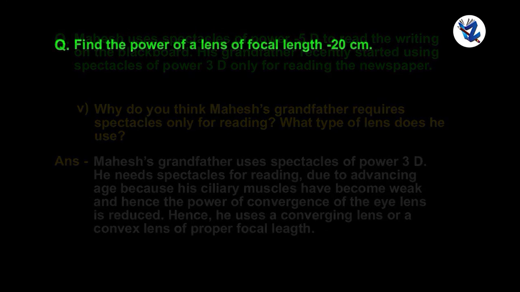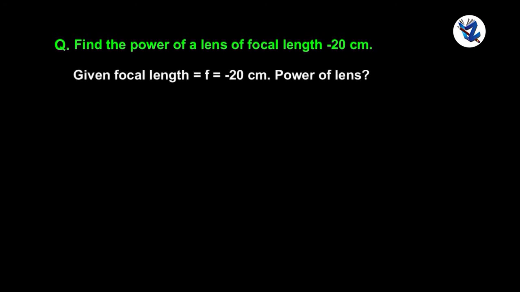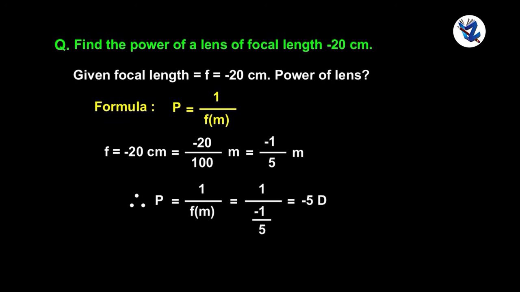Next question. Find the power of a lens of focal length minus 20 cm. Given focal length f is equal to minus 20 cm, power of lens P = ? Formula: P is equal to 1 upon f in meters. f is equal to minus 20 cm is equal to minus 20 upon 100 meter is equal to minus 1 upon 5 meter. Therefore, P is equal to 1 upon f in meters is equal to 1 upon minus 1 upon 5 is equal to minus 5D. Therefore, power of lens is equal to minus 5D.